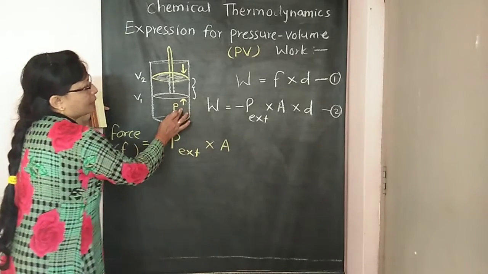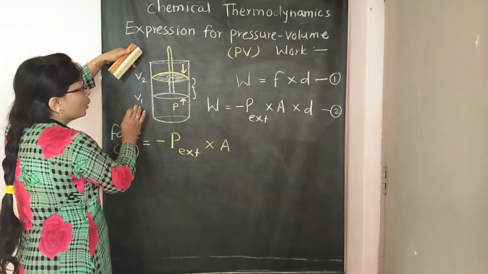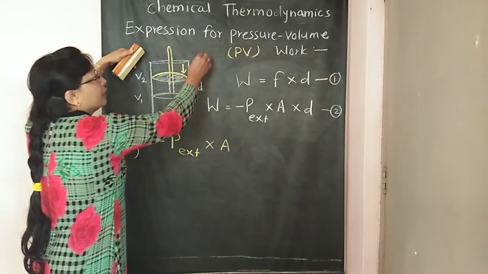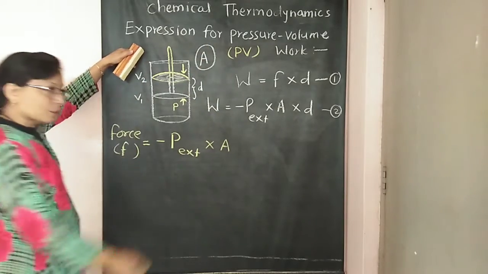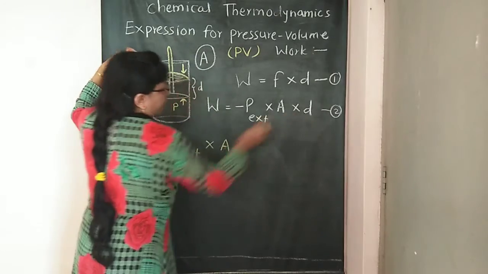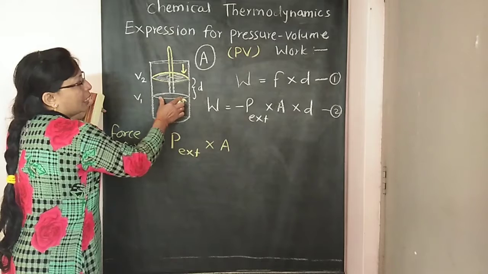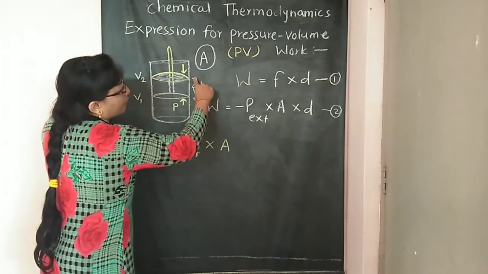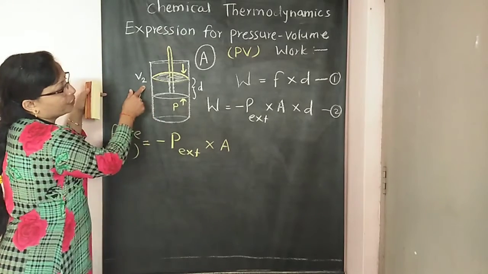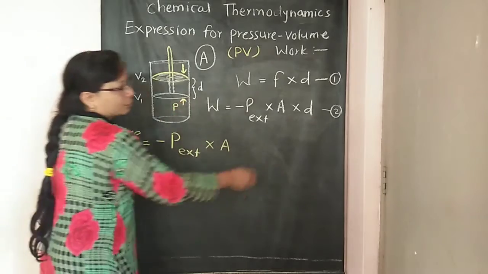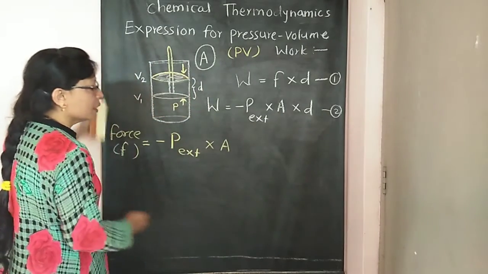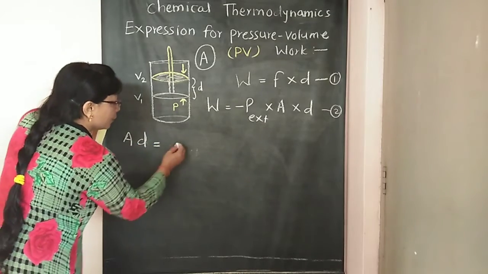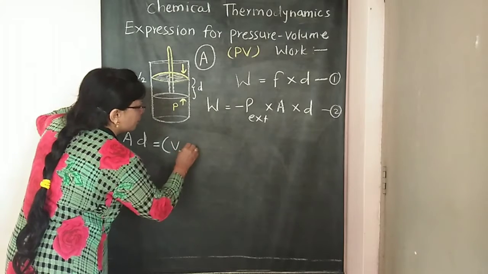Then next बघा here piston while changing volume from V1 to V2 travels the distance D. And this piston is having the area of cross section A. So this product A into D, बघा हा जो प्रोडक्ट आहे एरिया आणि डिस्टन्स, A into D is nothing but the change in volume. म्हणजेच A into D is equal to V2 minus V1.